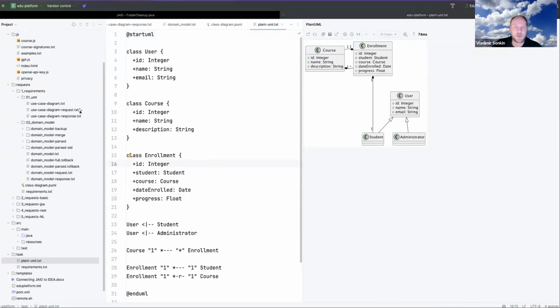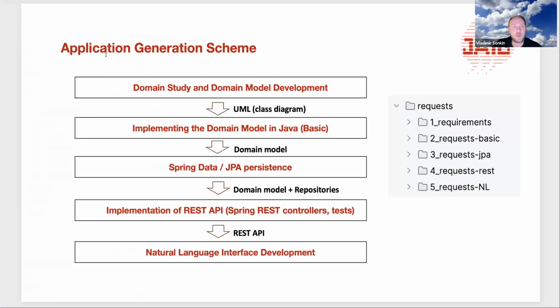And now we will be building the application, an educational platform. So the first step we already passed, domain study and domain model development. We have this domain model in the UML, and this is the result of the first step. UML we already have. And now we will go to the next step, implementing the domain model in Java. So we want to have this implemented in Java. So the first step is defined here in one requirements, and the second step in two requests basic.